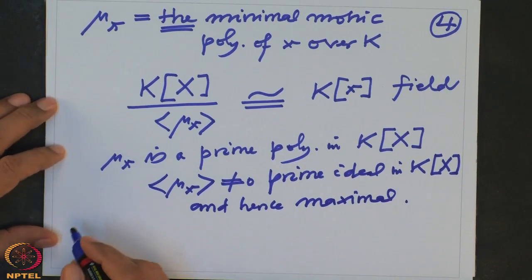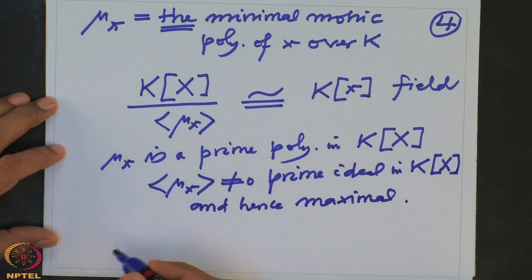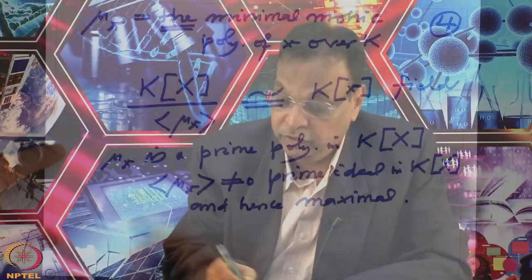So the division algorithm will tell this is a field, and I am going to write down a basis of this.